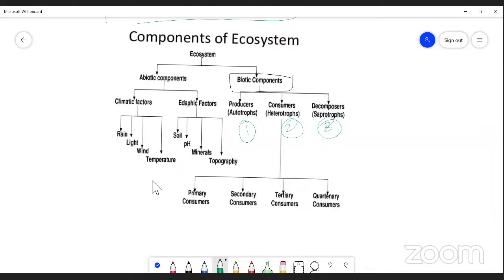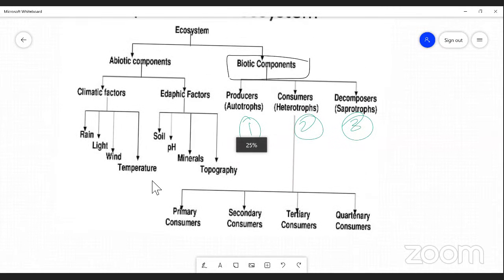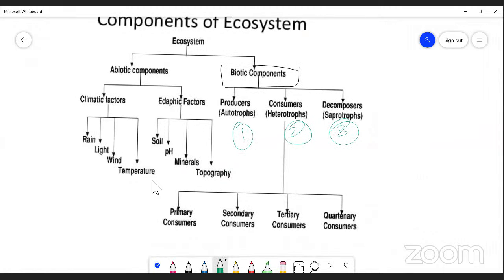Now, what is a producer? A producer is an organism which is involved in manufacturing food material. Dear students, please follow me. Producers are all the green plants.